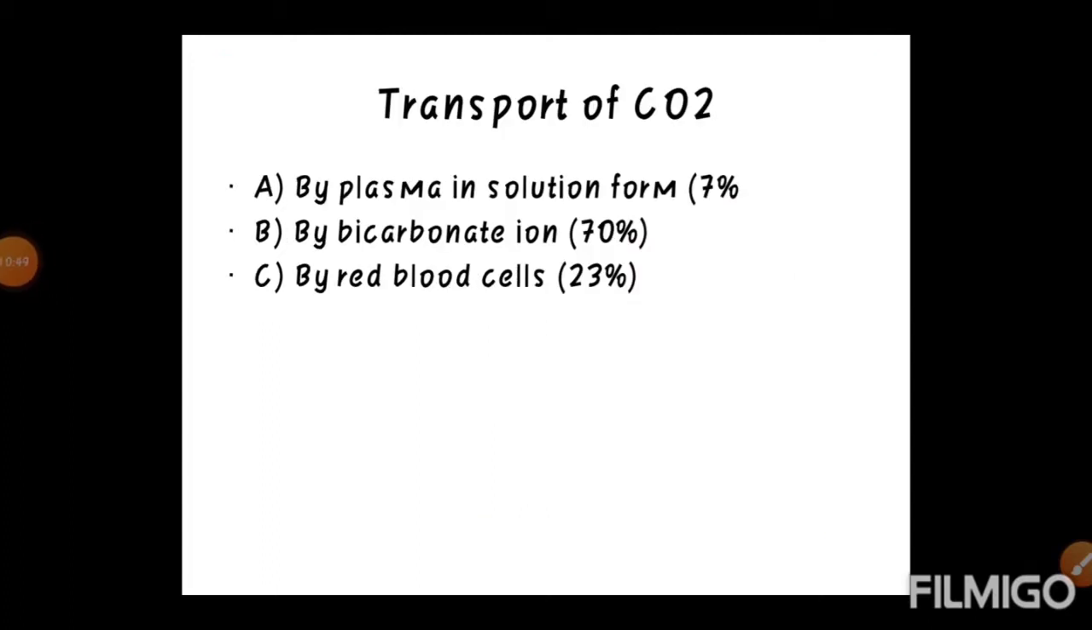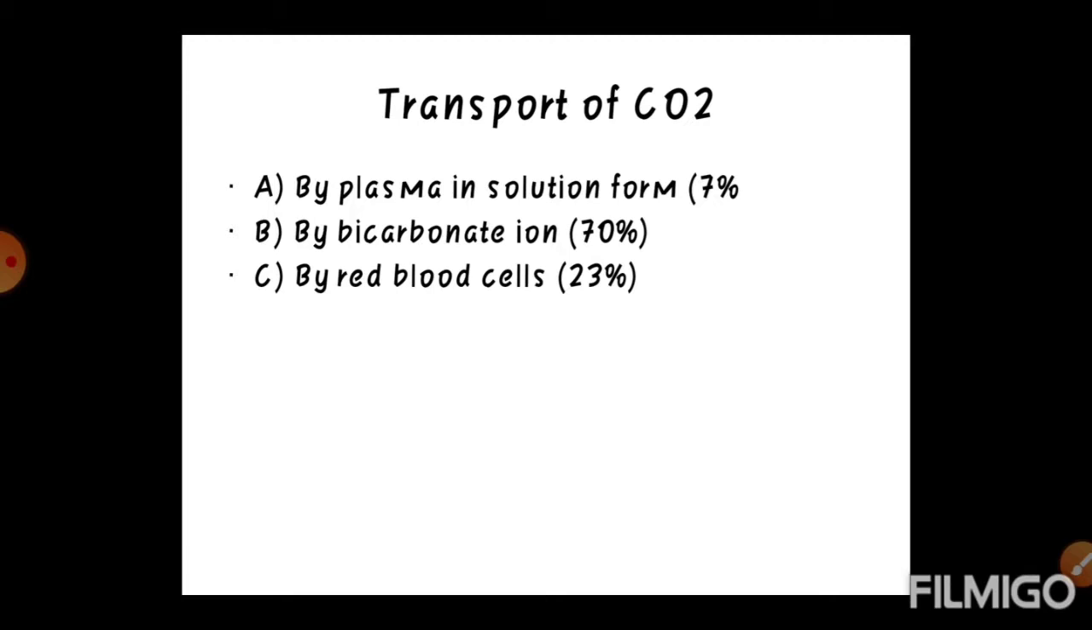In the second part of internal respiration, that is transport of CO2. We have seen how oxygen is transported from lungs to tissue and carbon dioxide is transported from tissue to lungs. Then the transport of carbon dioxide. Carbon dioxide is readily soluble in water and is transported by RBCs and plasma in three different forms. A. By plasma in solution form, that is 7%. B. By bicarbonate ion 70%, and C. By red blood cells 23%.